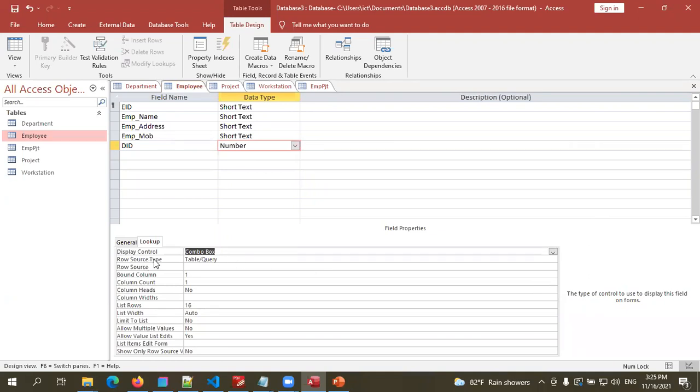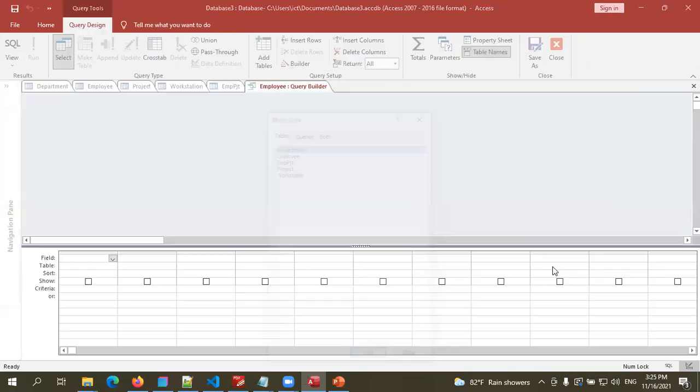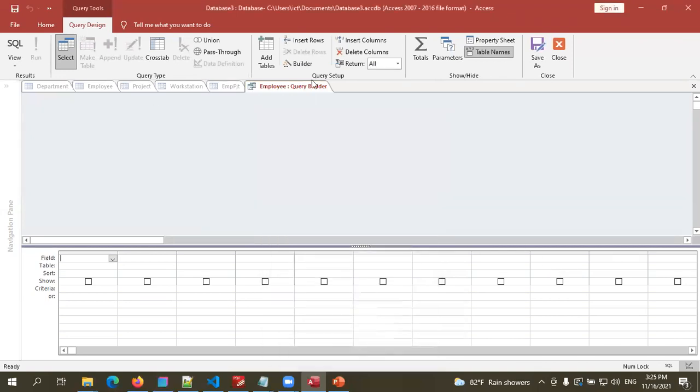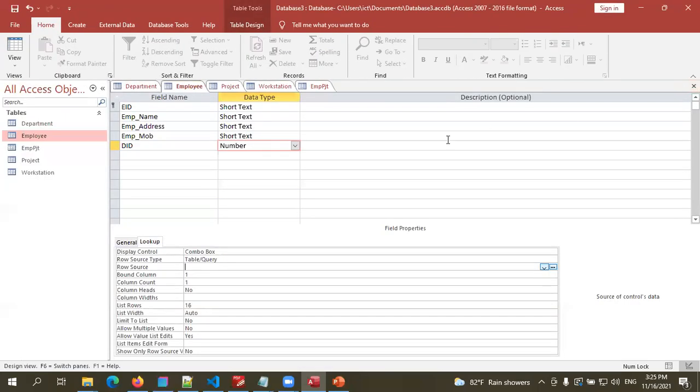Row source type. Then row source. Row source means for this combo box, from where it should take the data. මේ combo box එකට data ගන්න ඕනි කොහෙන්ද කියන එක තමයි මේ කියන්නේ. So we can select that. See what I did. Display control is a combo box now. For department ID, I have made it a combo box.